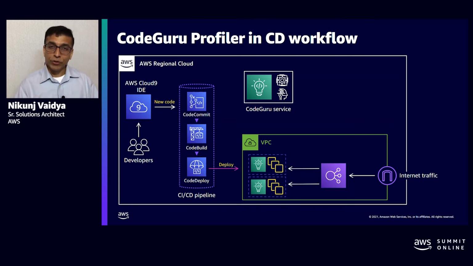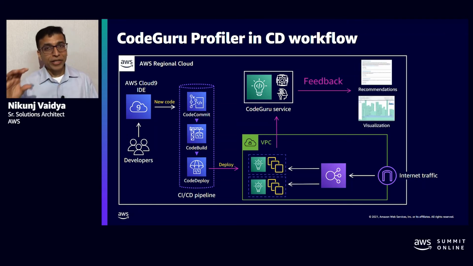Profiler backend uses that data and builds out an application profile, and based upon that, it will generate feedback. This feedback consists of actionable recommendations, which will provide you with very prescriptive recommendations where it will show you the lines of code and what you can modify to improve the application performance.